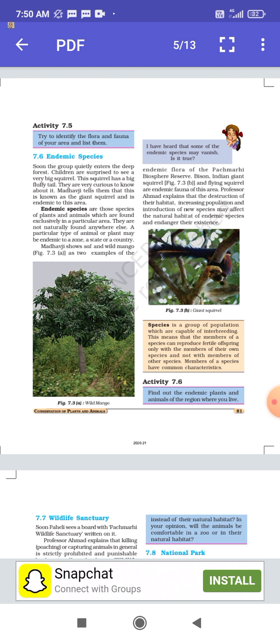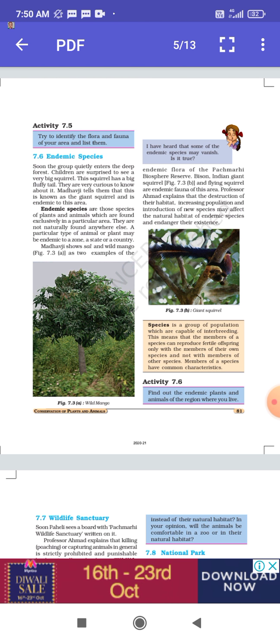Now students, here one example of the giant squirrel is given. The basic character of this squirrel is that it is very big and has a fluffy tail. Fluffy means a very fluffy tail. So this endemic species is from which area? This area, the Panchmari Biosphere Reserve. Now we will study endemic species in detail. Endemic species are those species of plants and animals which are found exclusively in a particular area.